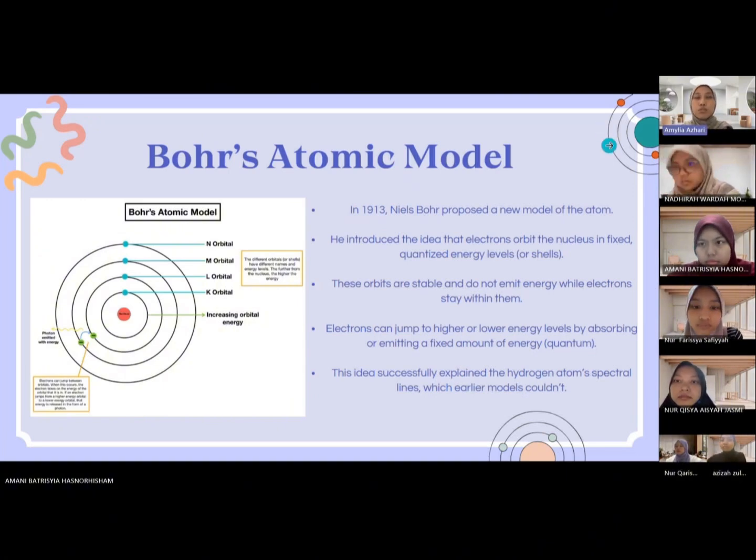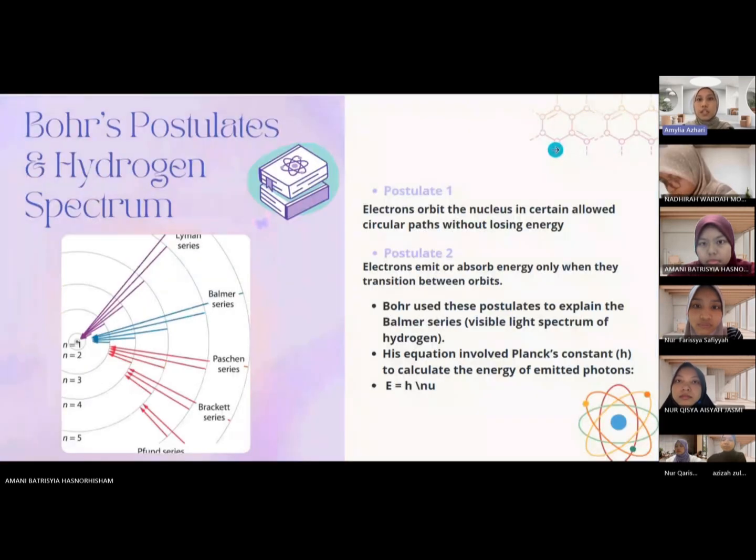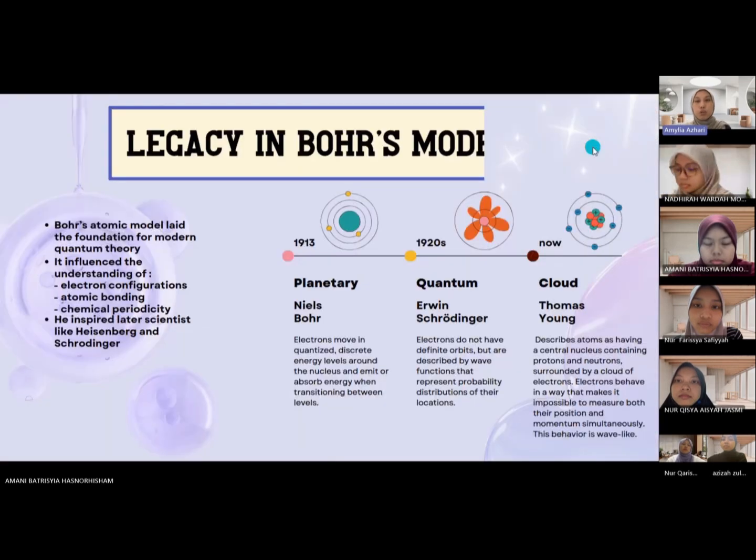Next, Bohr's postulates in the hydrogen spectrum. Bohr's model was based on two key postulates. First, that electrons move in stable orbits, and second, they release or absorb energy only when they transition between orbits. He applied this to explain the hydrogen spectrum using the equation E equals h nu, where energy is related to light frequency. Next, the legacy of Bohr's model.